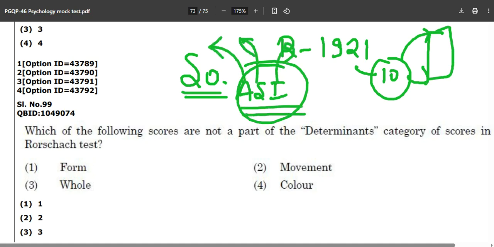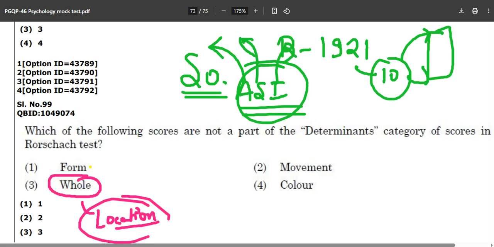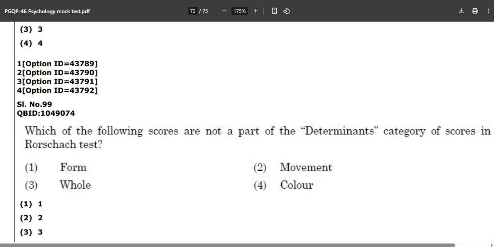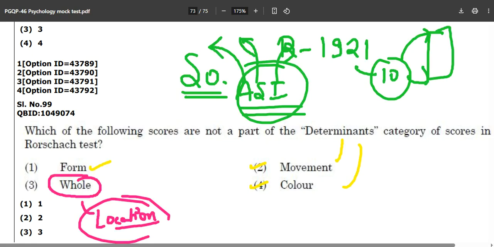And whole will come under what? It will come under the location. Under the head of location you will find the whole. The form determinants, movement determinants, and color are the categories of scores in Rorschach's test for the determinants portion. I hope you got this.